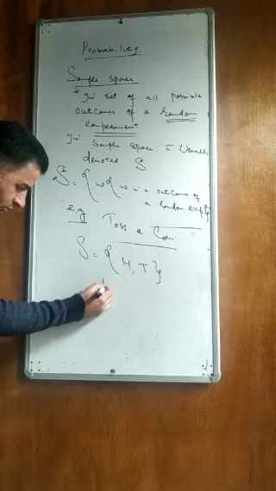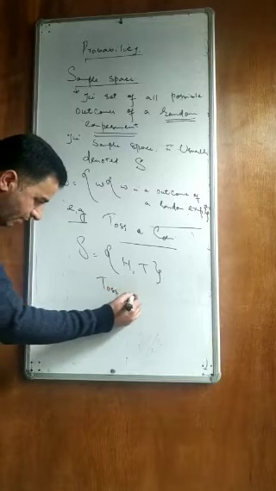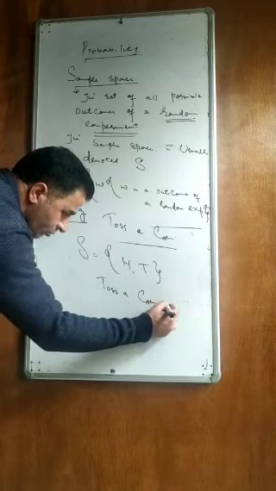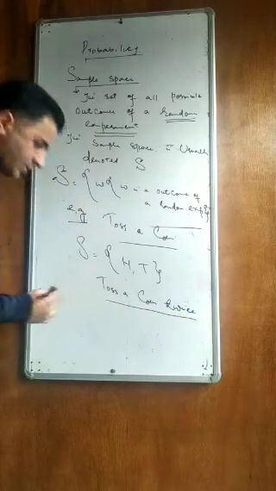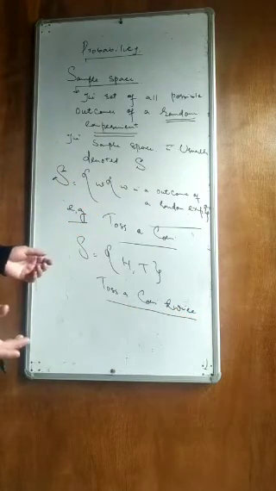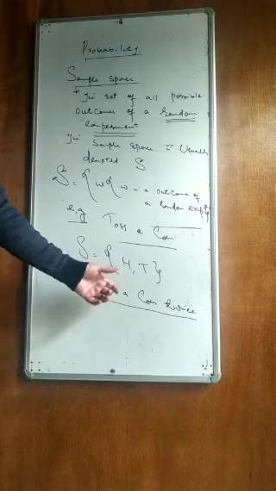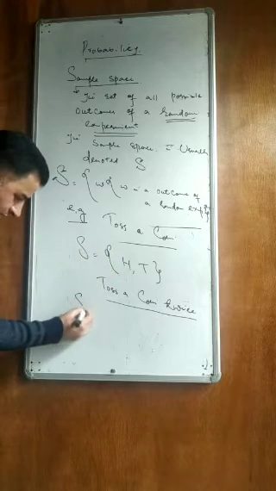For example, toss a coin twice. If a coin is tossed 2 times, sample space क्या आएगा बेटा?